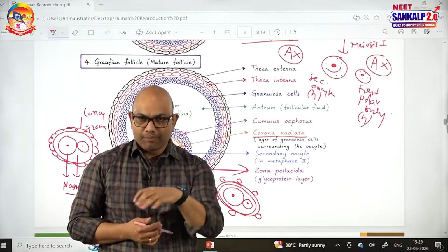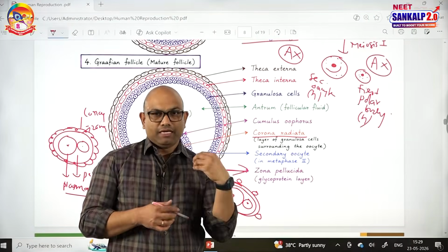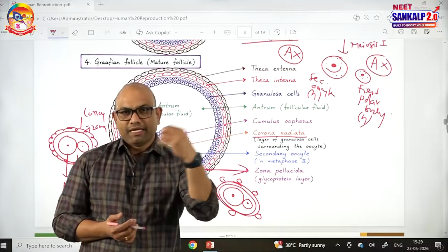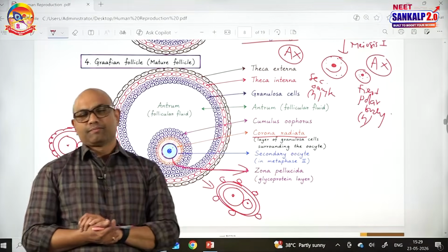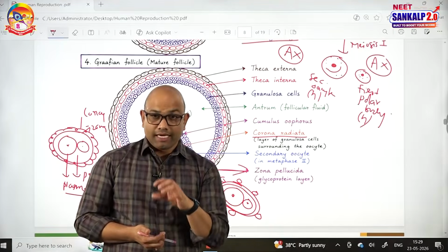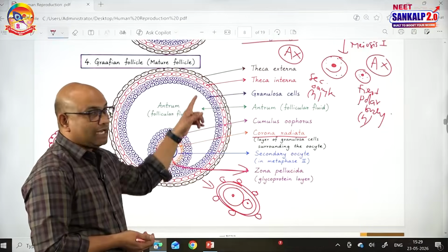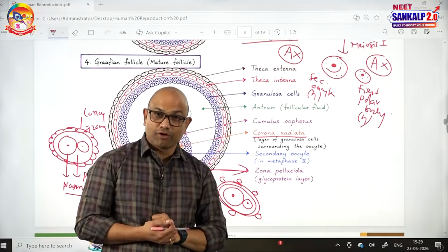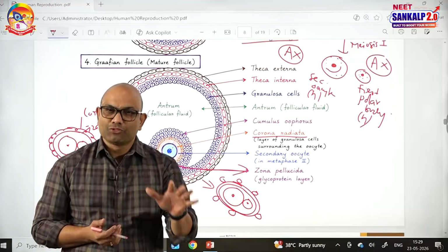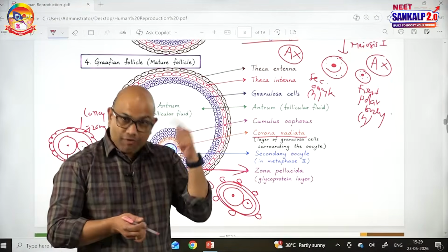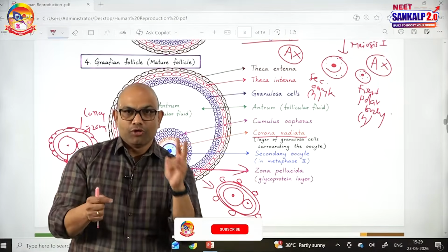So, once it reaches the ampulla, if it comes in contact with the sperm, the sperm enter into the secondary oocyte. Once the sperm enter, the secondary oocyte now completes meiosis II. Actually, immediately after meiosis I, once the secondary oocyte is formed, it will start meiosis II, guys, but it will be arrested at metaphase II. Now the secondary oocyte after ovulation, after the entry of sperm, divides by meiosis II, produces two cells.